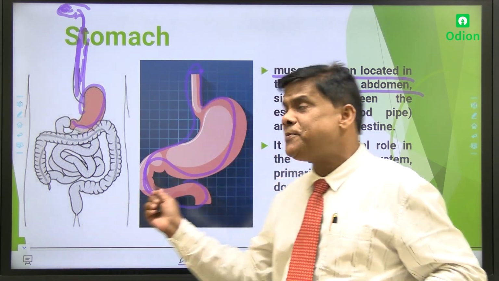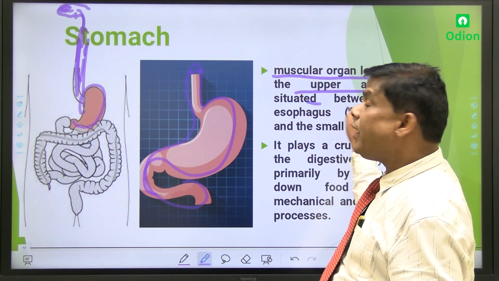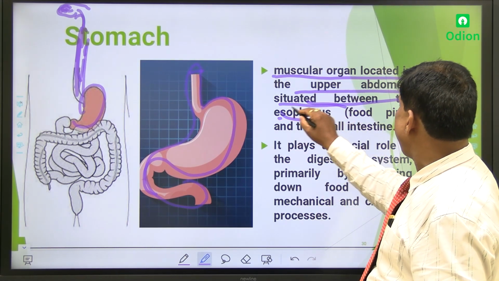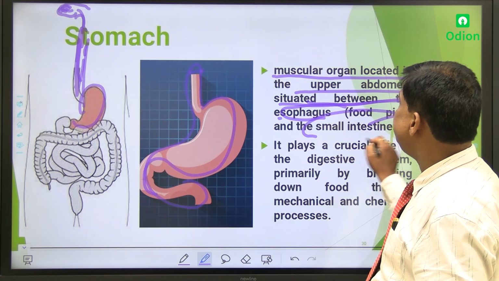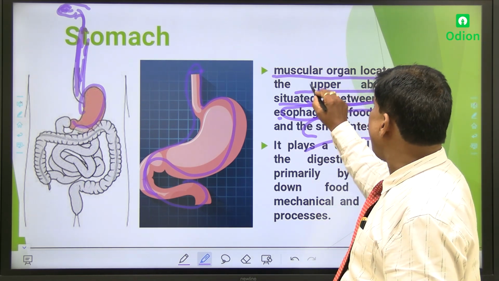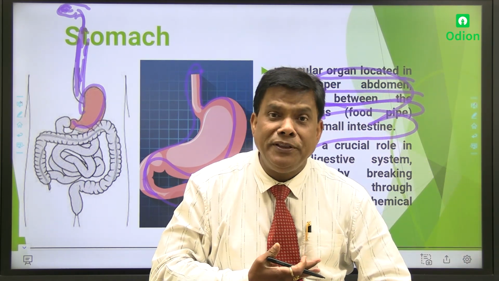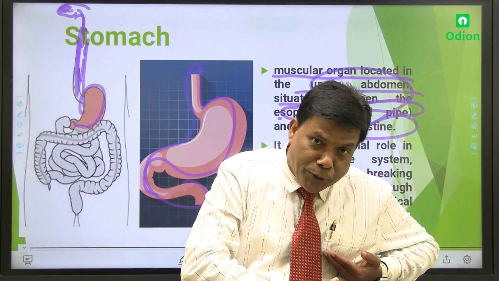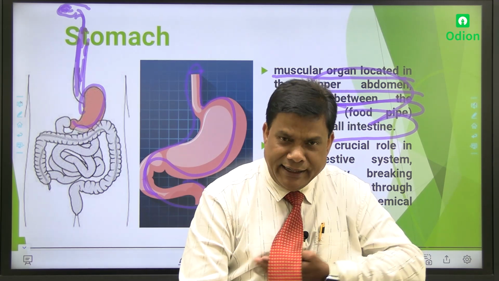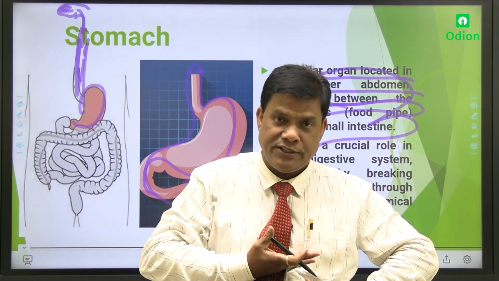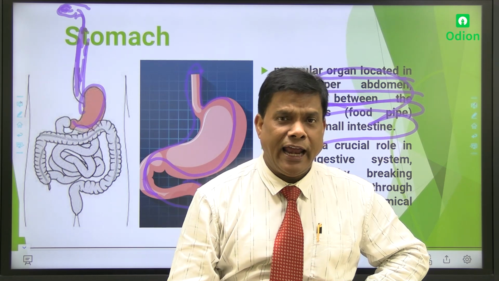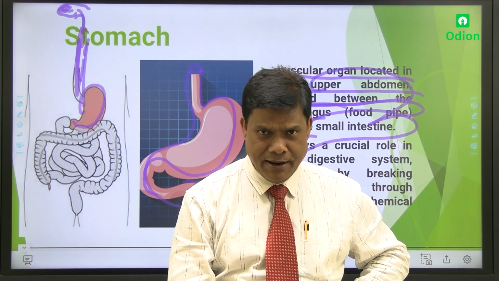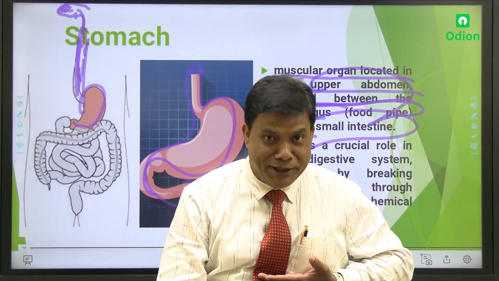And where is your stomach present? So nicely it is written by our Oriental learning. This is situated between the esophagus, the food pipe, and the small intestine. This is the abdomen region. This portion is called the upper abdomen and this is the lower abdomen. The entire portion is called the abdomen. This is the chest region. This is the abdomen region. And next to the abdomen, the pelvic region is there. But now we are discussing the abdomen region.